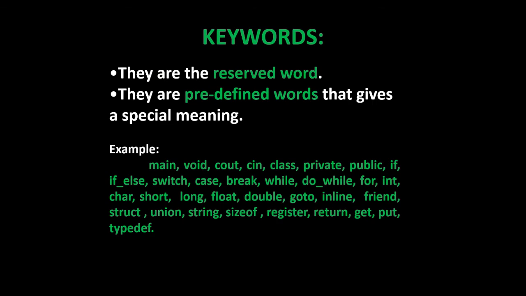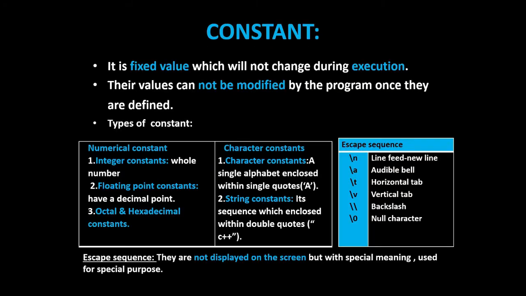Next is keywords. They are the reserved words. They are predefined words that give a special meaning. Example: main, void, count, cin, class, private, public, if else, switch, case, break, while, do while, etc.